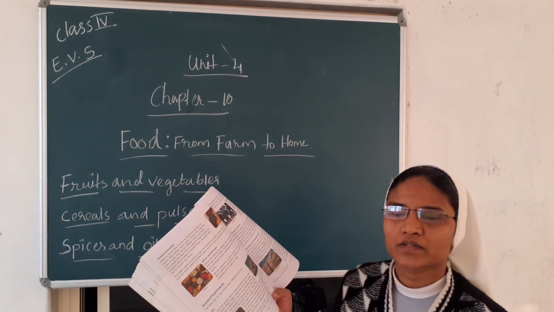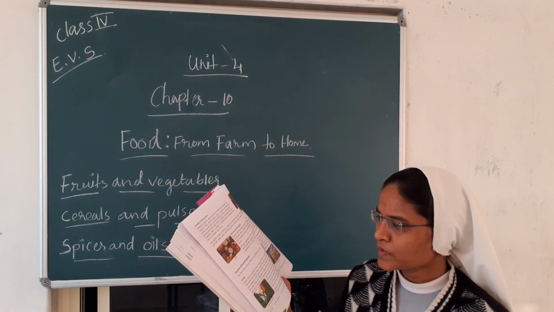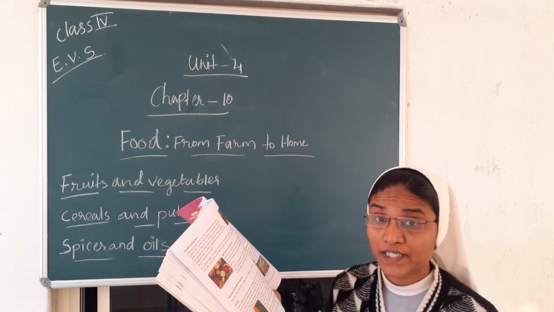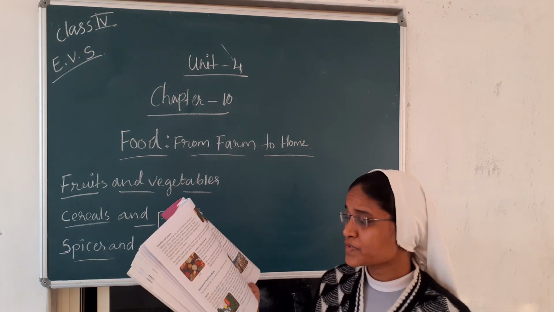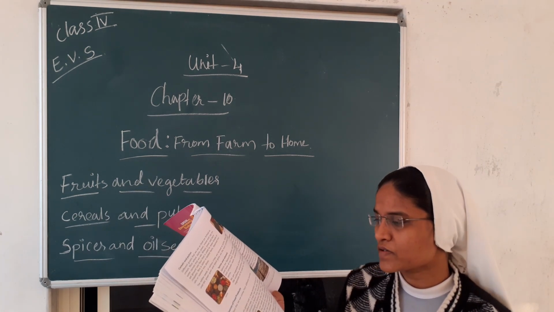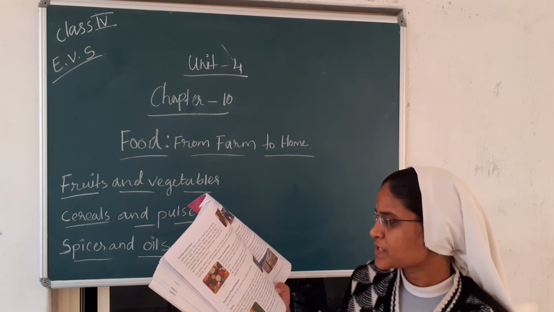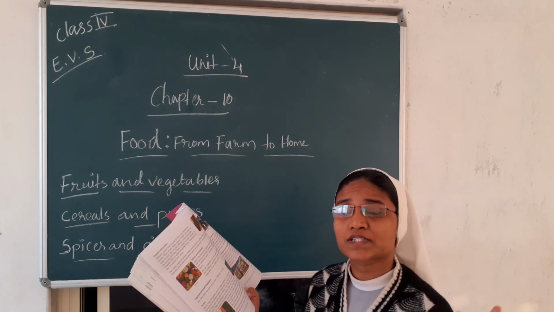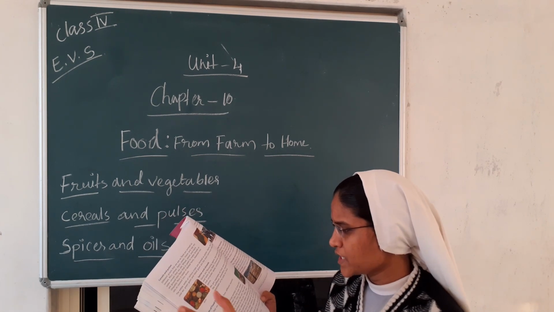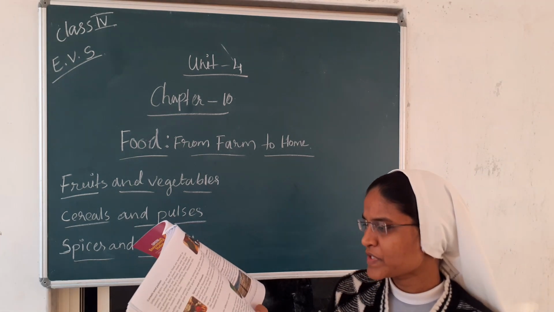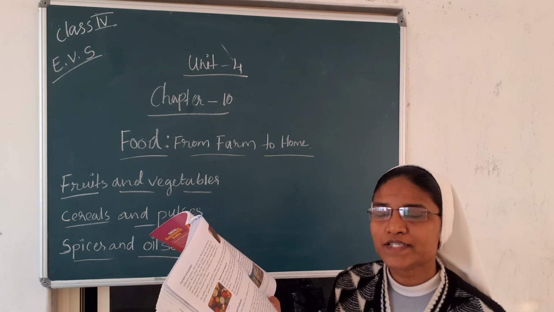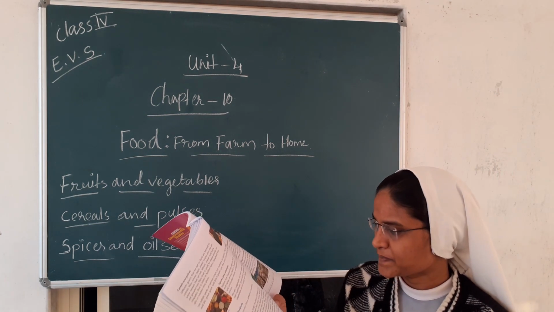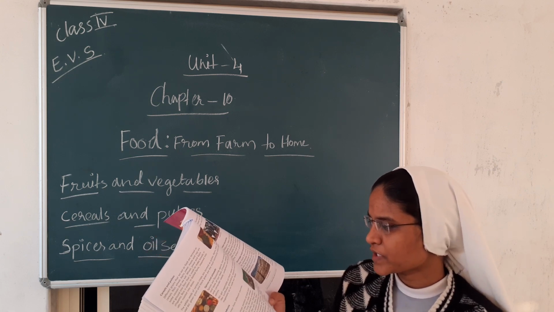They add manure and nutrient-rich fertilizers to the soil. They use manure and fertilizers to enrich the soil. Then they sow the seeds or plant seedlings depending on the season. Then after preparing the land, they will sow the seed. Sow means spreading the seed, and planting the seed. Depending on the season, according to the season, they will cultivate the crops.